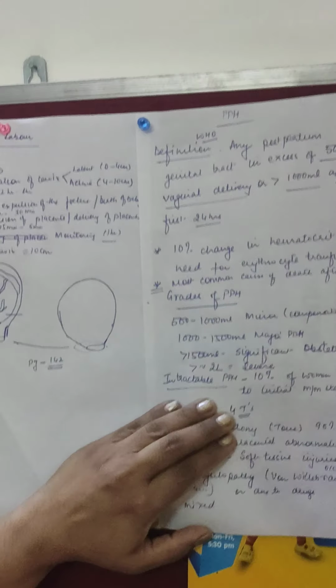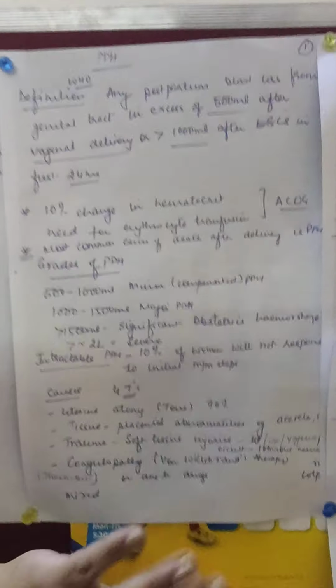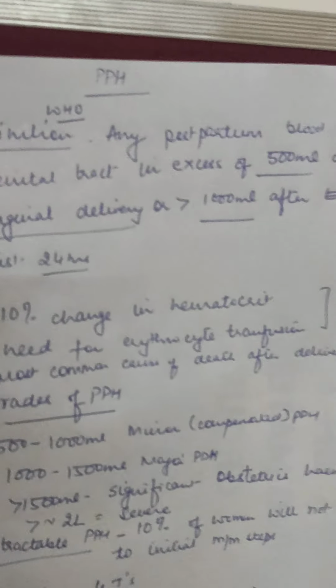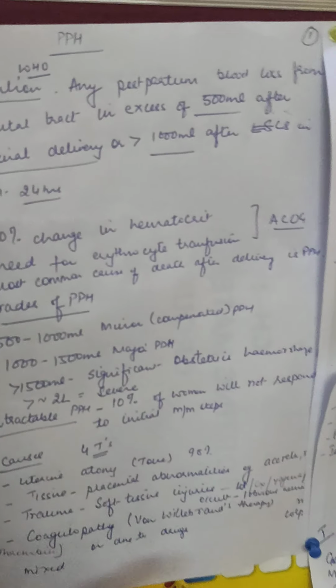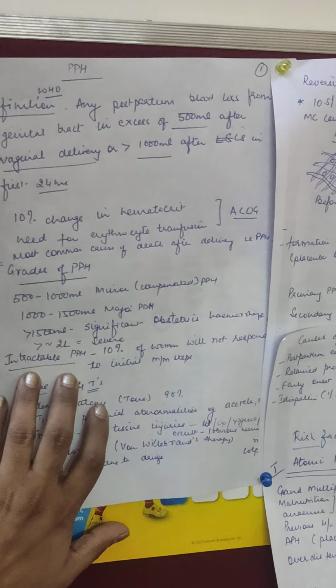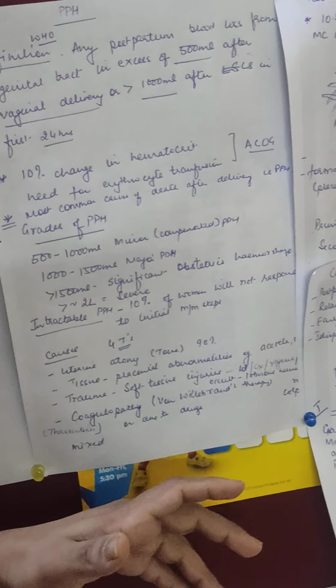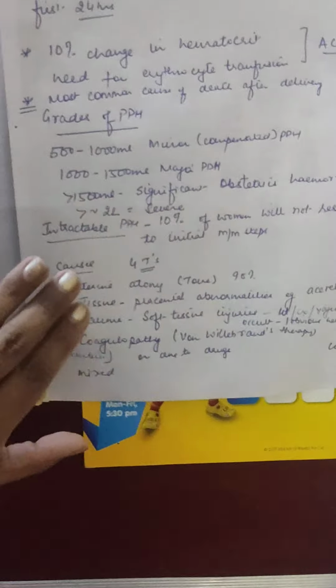Intractable PPH is a term used because many a times, in even 10% of women, it has been seen that they don't respond to the initial management steps and we have to go to surgical steps, or they may go to an irreversible stage. So that is the term used for those patients, intractable PPH, which do not respond to our initial maneuvers.